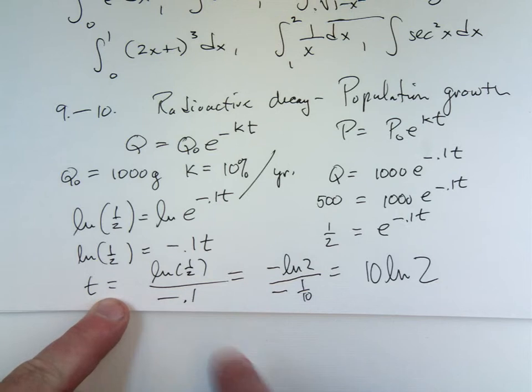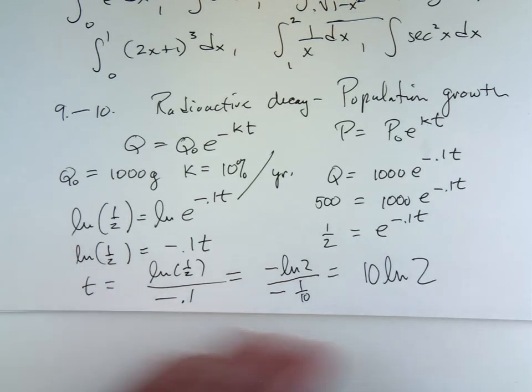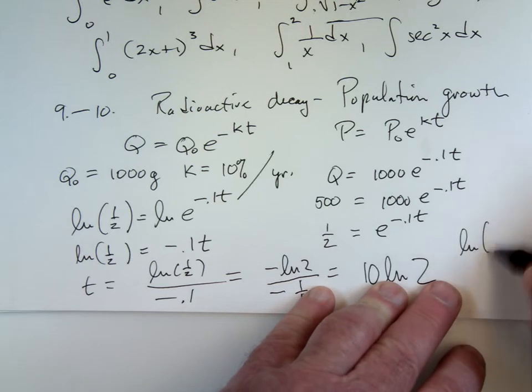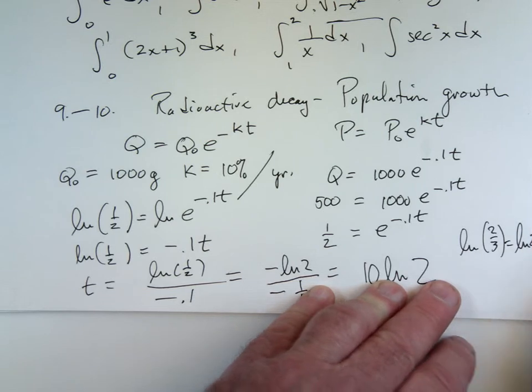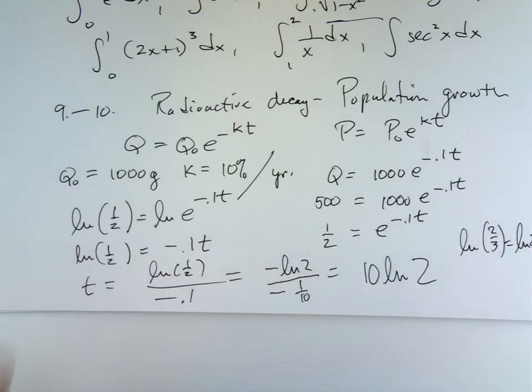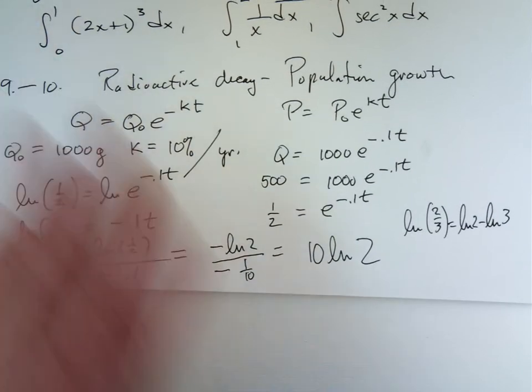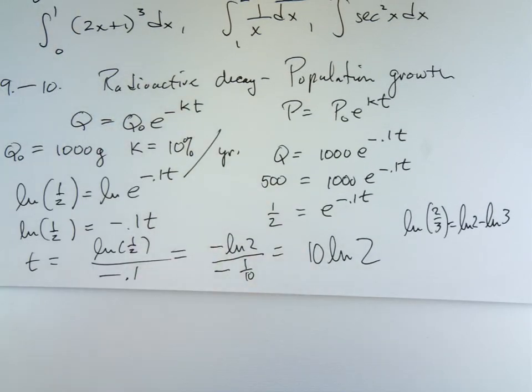Okay. So if it was, say, 2/3, the natural log of 2/3 now, this is the natural log of 2 minus the natural log of 3. But see, you're not going to get that in this kind of a problem. Yeah, that's what you would obviously get. Just subtract them. Then why is half like, oh, because it's minus 1, zero. Okay.